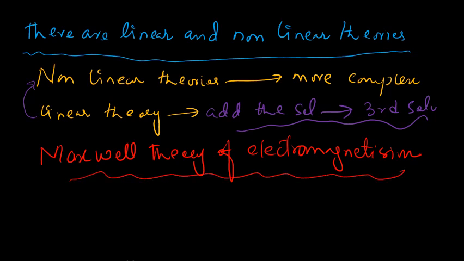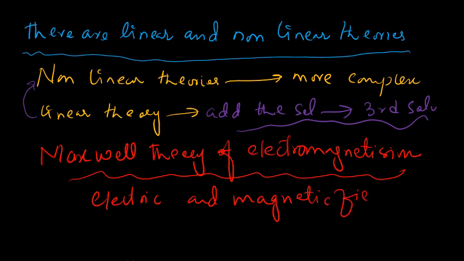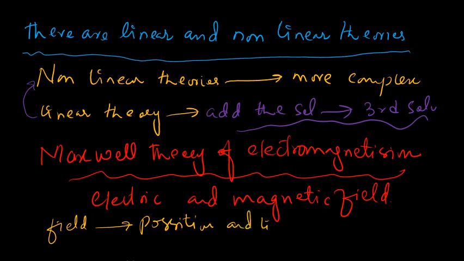So you know that the Maxwell theory of electromagnetism usually discusses the behavior of electric and magnetic fields. That is, here we will discuss the electric and magnetic field. A field, as we usually know, is a quantity that depends on the position and the time.